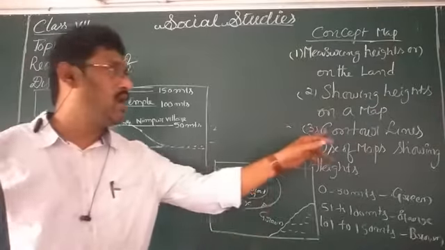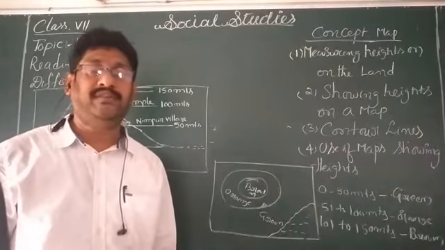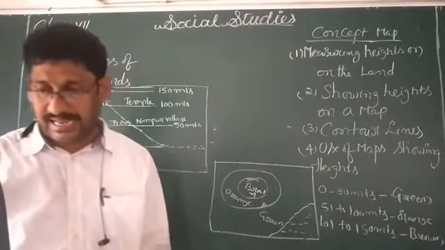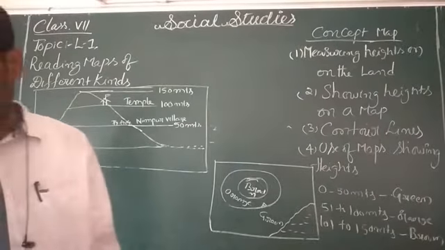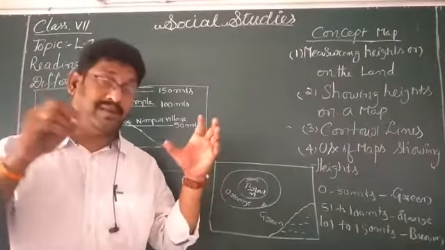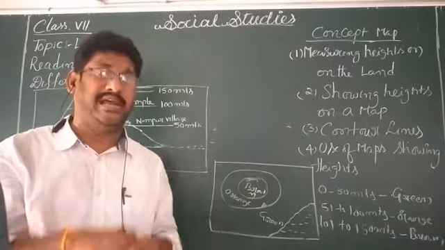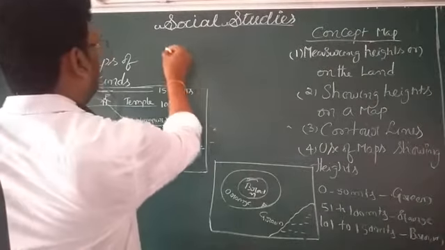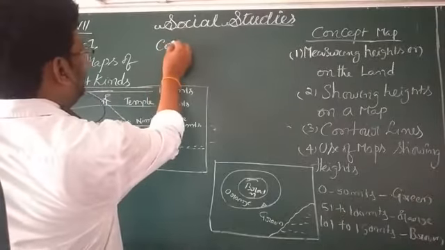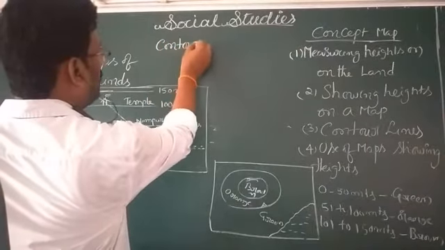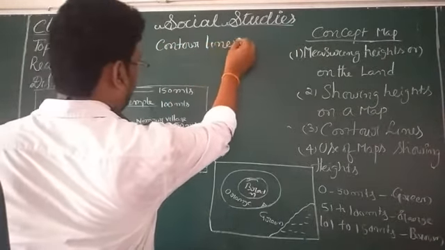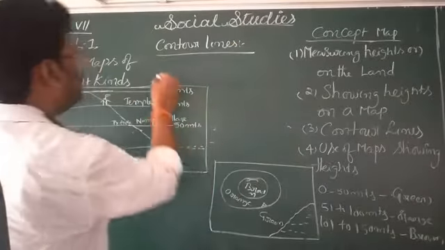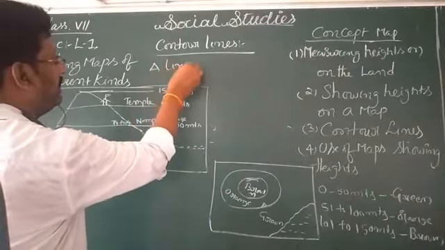See once, contour lines. What is the definition of contour lines? A line joining the places with equal heights. Okay, it is called contour lines. I am going to write here: contour lines. What is the meaning of contour lines?